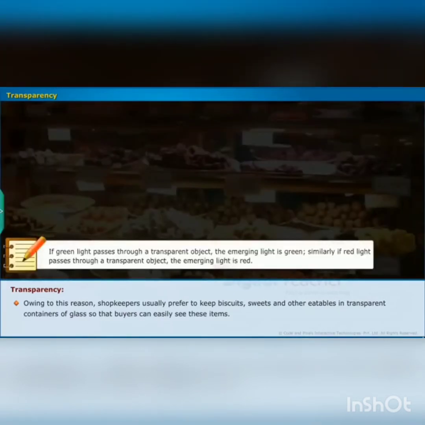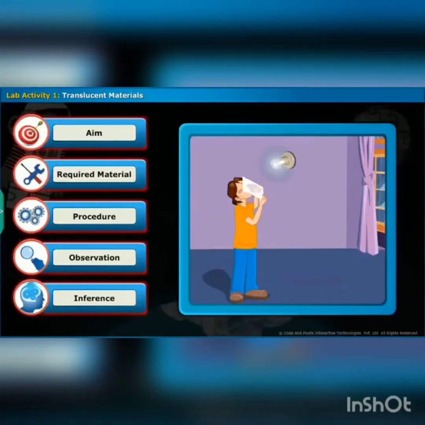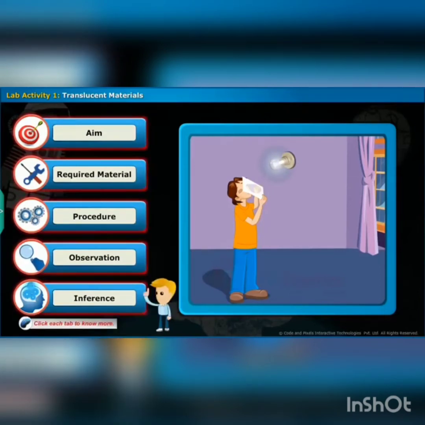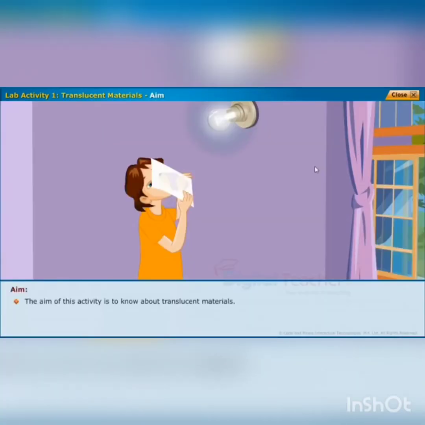Generally, if green light passes through a transparent object, the emerging light is green. Similarly, if red light passes through a transparent object, the emerging light should be red in color. Let us learn about translucent objects. Children, based on the transparency, we have classified the materials into three, that are transparent objects, opaque objects and translucent objects. So next, with the help of an activity, we will learn about translucent objects.